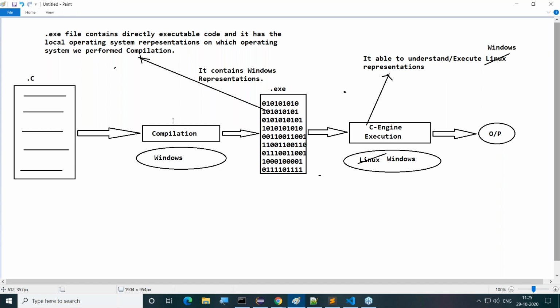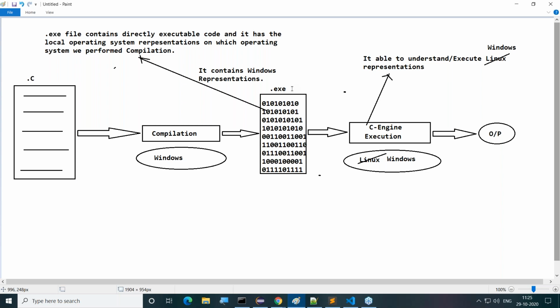Now see the situation. We compiled our C program on Windows, and we are getting a Windows represented .exe file. That file is given to the Windows operating system, that means the C engine on Windows. This C engine is able to understand Windows representations. Moreover, we provided a Windows represented .exe file to the C engine, so we are not getting any problem. We are able to execute our program. Finally, our program will be executed.